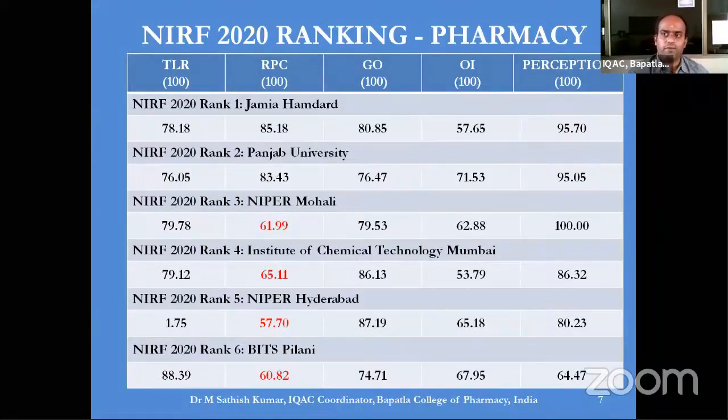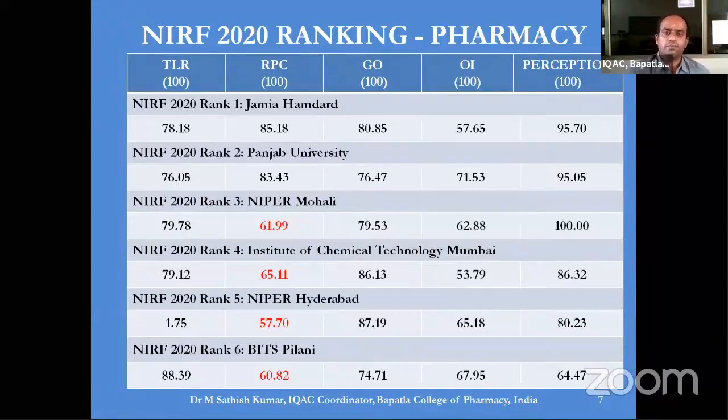Most of the NIRF ranked institutions, especially in the top 75, find a huge challenge in getting the required percentage in the research as well as in the perception criterion. Because for these two criterions, the data is mainly obtained from third party sources.